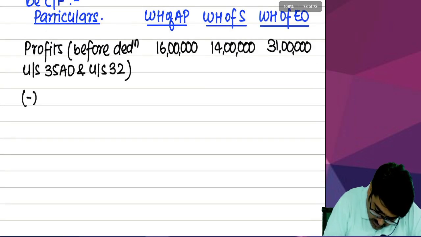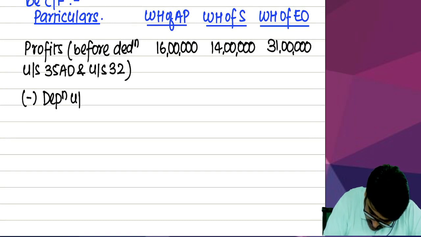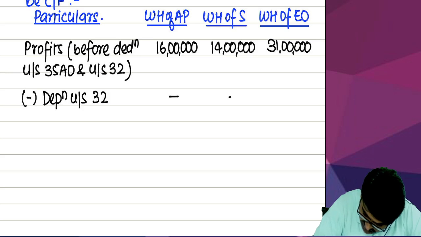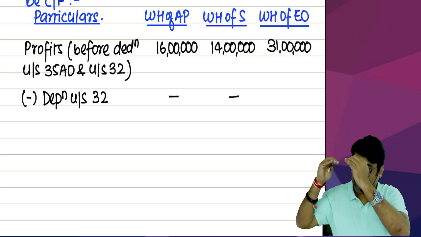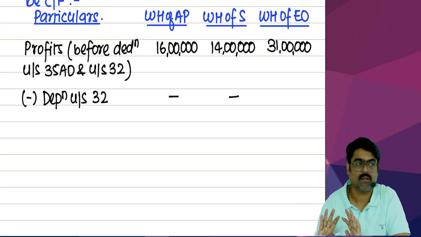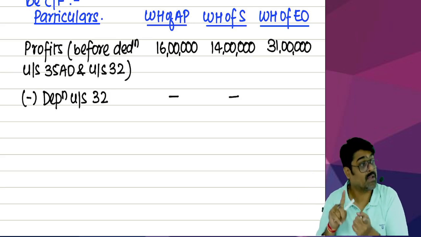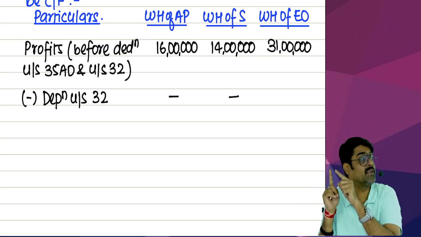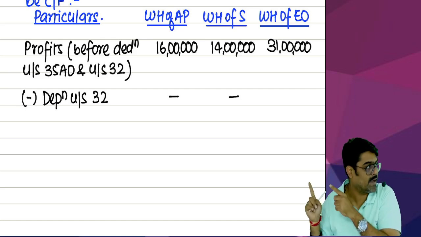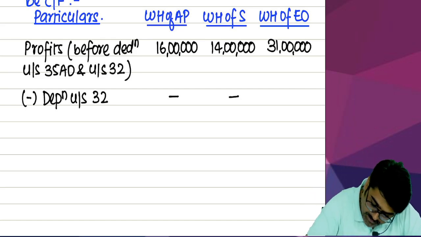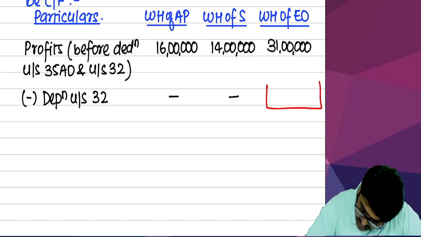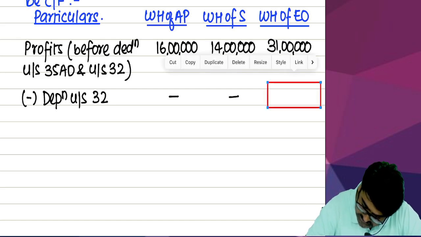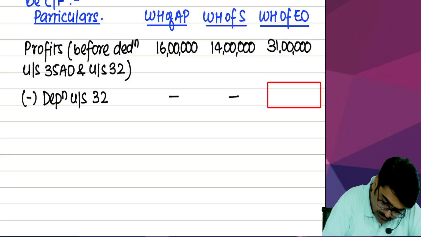First deduction I am going to take is depreciation under section 32, which I am not going to get for the first two businesses because their entire cost I am going to claim under section 35AD. But for the last business, on whatever capital expenditure is there, I am going to get depreciation. So how much will this depreciation be? That I have to calculate. That's it. Understanding? Next one.